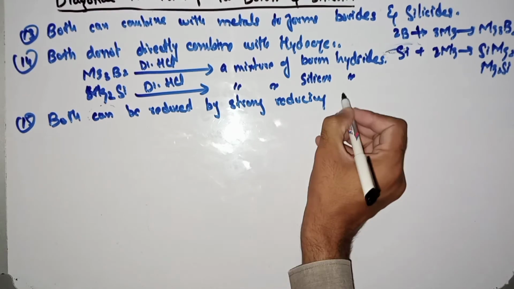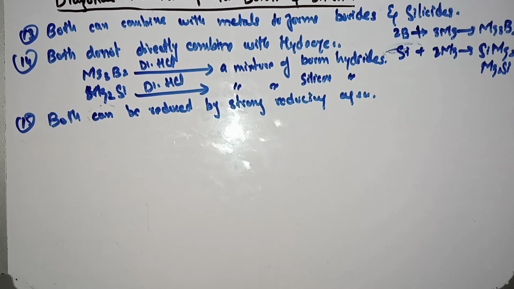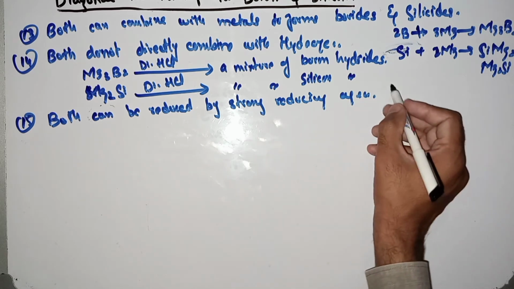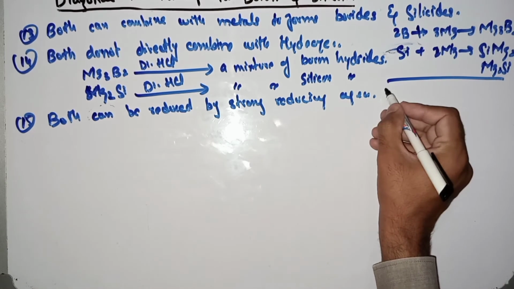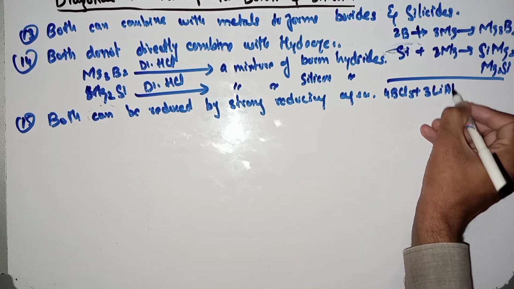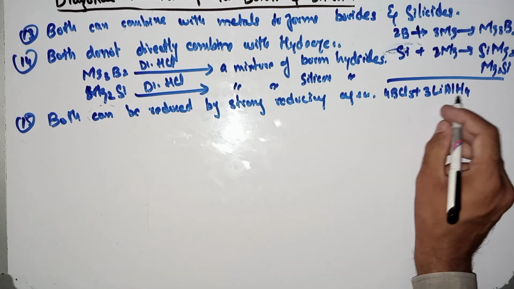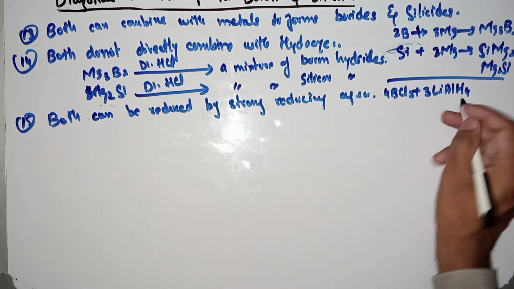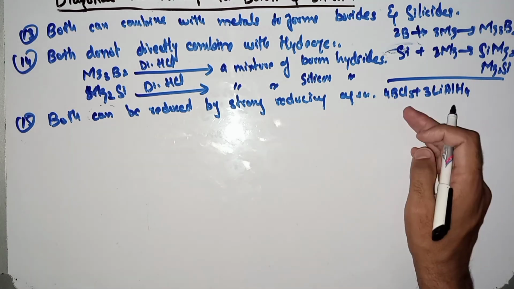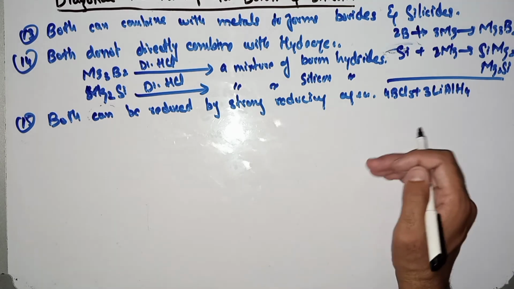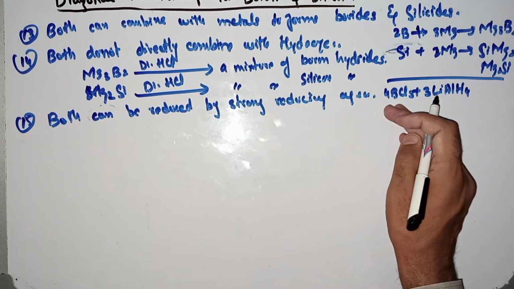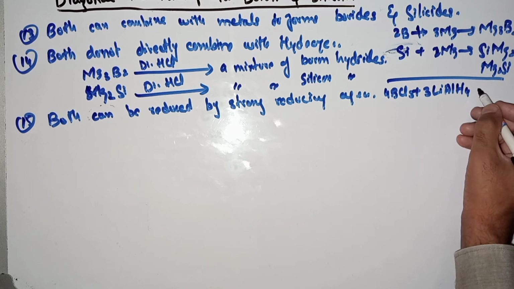For example, when we use LiAlH4, that is a strong reducing agent, with BCl3, the strong reducing agent will reduce this boron. We know that the definition of reduction is loss of oxygen, or gain of electron, or gain of hydrogen. So boron will be reduced, meaning boron will gain hydrogen from this reducing agent.